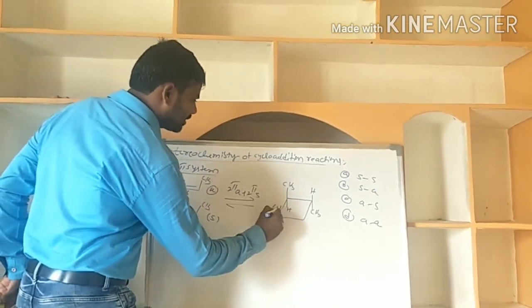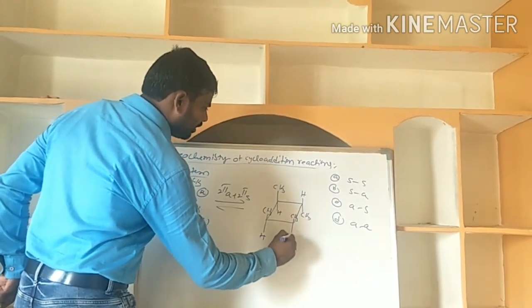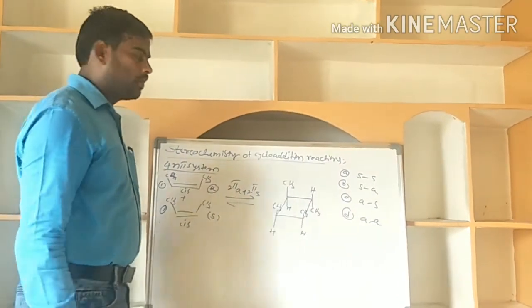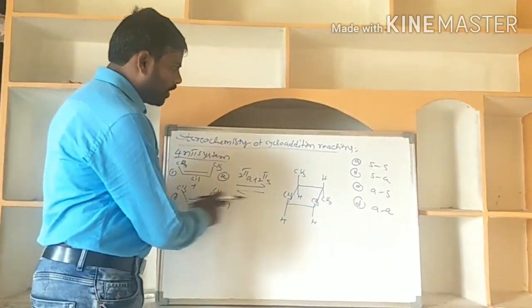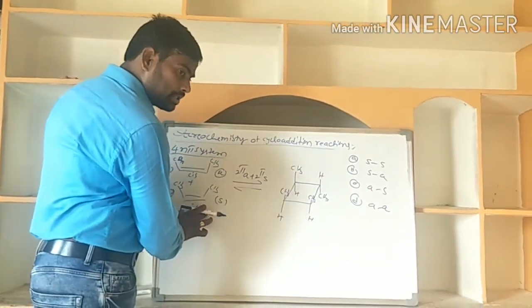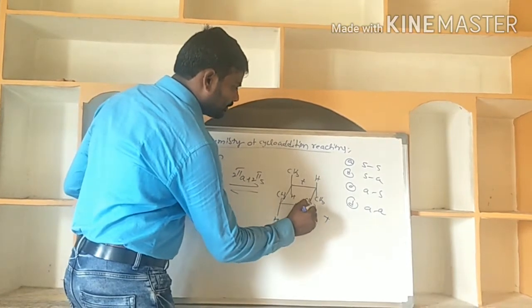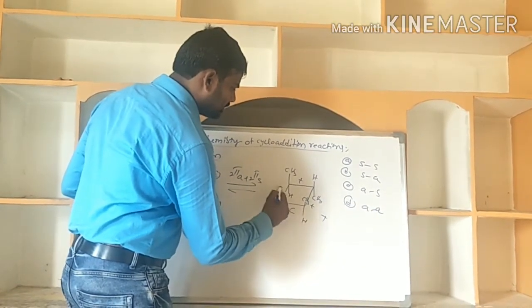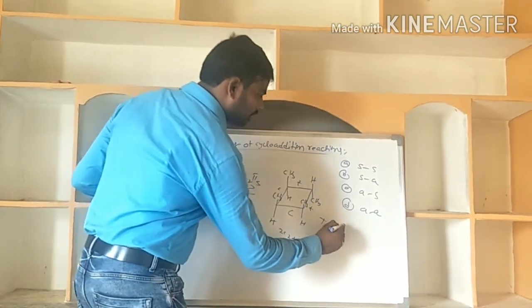Supra means the geometry is retained. If we write this, the stereochemistry will be retained. Here trans, cis: two cis, two trans, the same case.